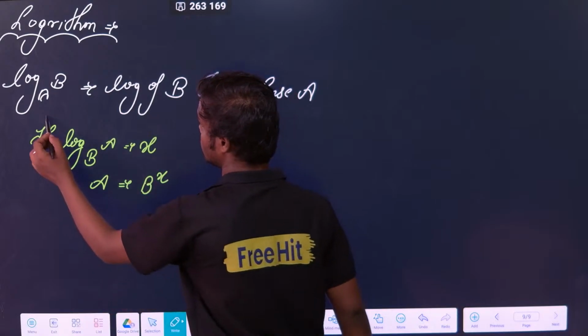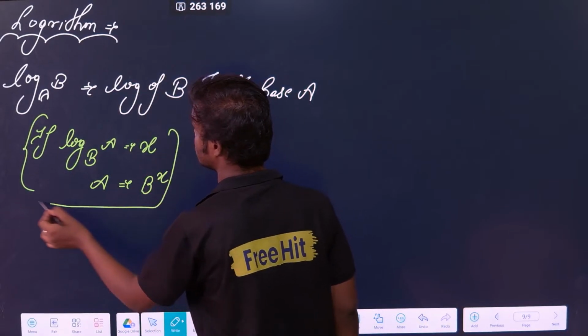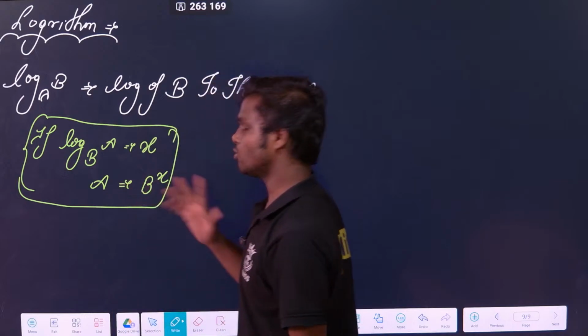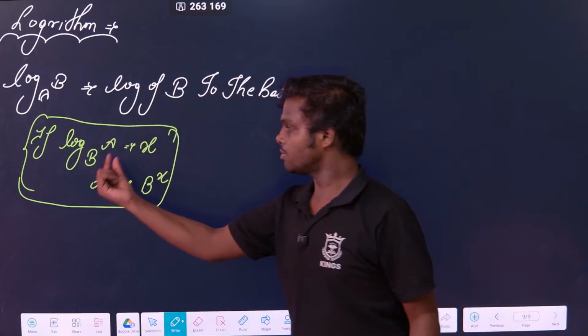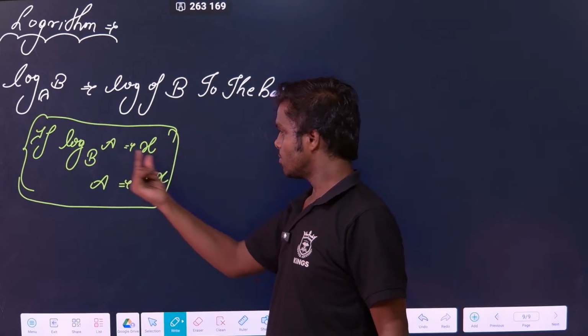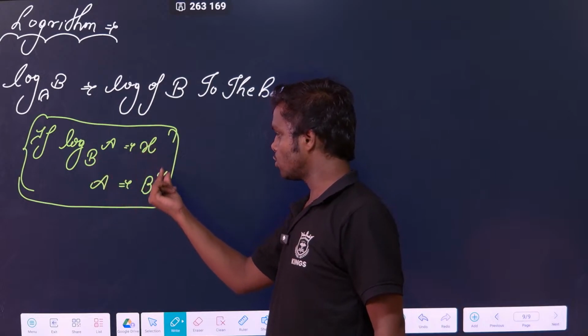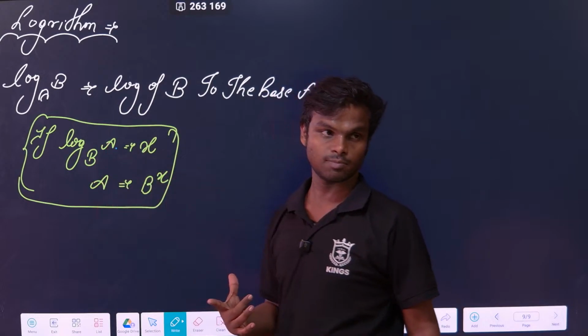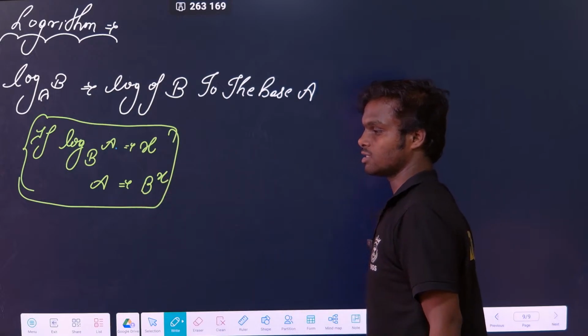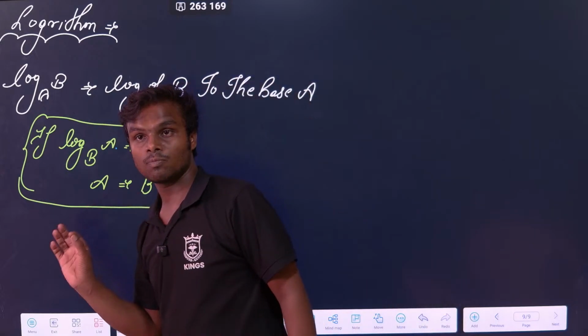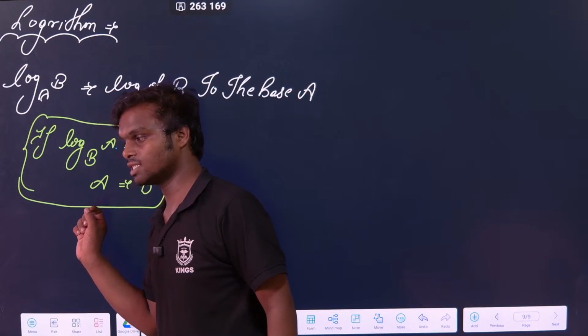So this thing you have to remember. Most of the students will get confused. I just tell you to remember this. If log b base a is equal to x, then the base remains the base, this goes to the power and this comes down. Simple. So a is equal to b to the power x. That is called the anti-log property. This is a very important property.